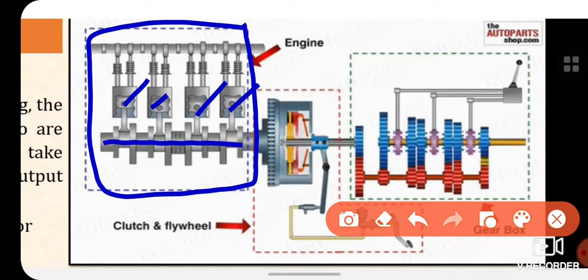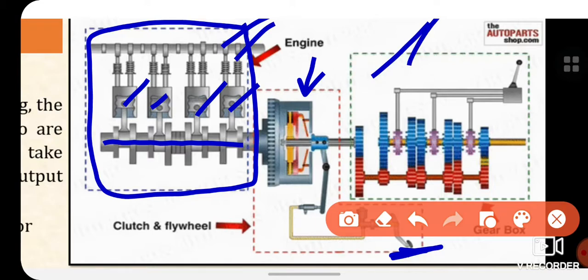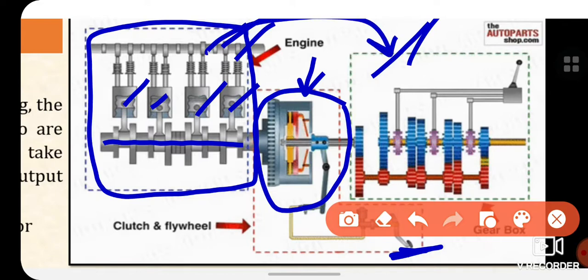This is the crankshaft which is rotated, and simultaneously it is connected with the intermediate part between the engine as well as the transmission system. Here is the clutch and flywheel mechanism. As the pedal is operated, it engages and disengages the connection between the engine and the transmission system. So this is the part which is used to engage the engine with the transmission system as well as disconnect.